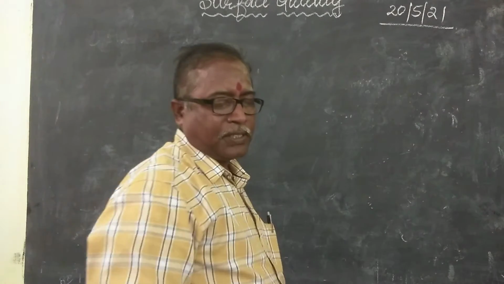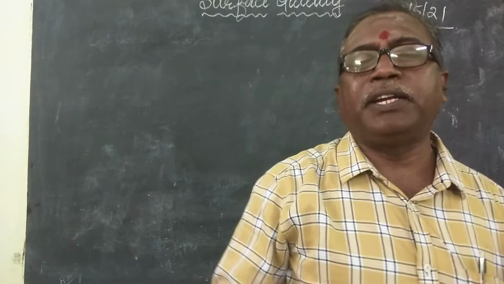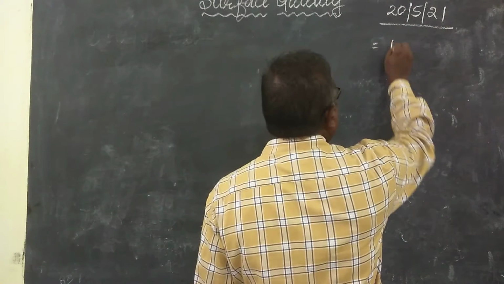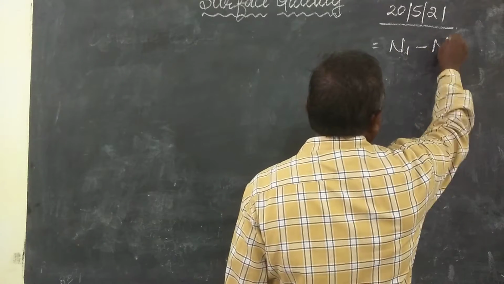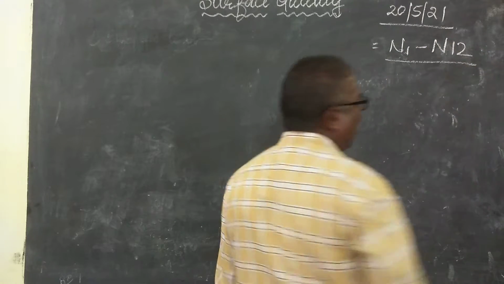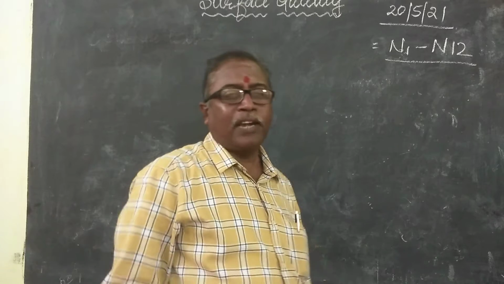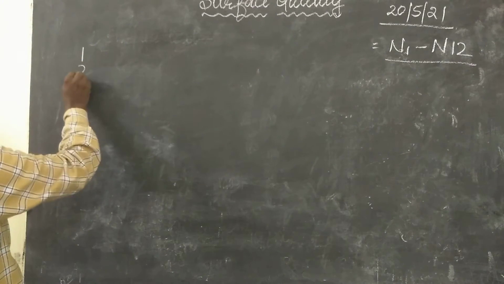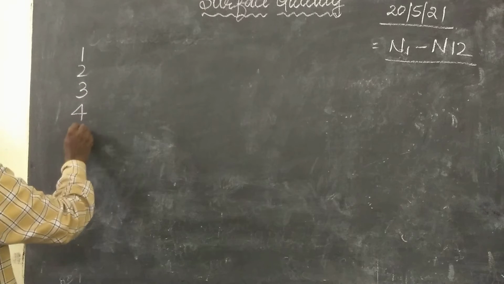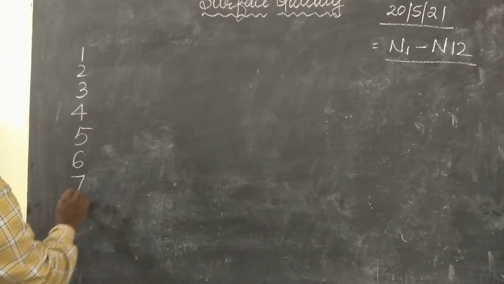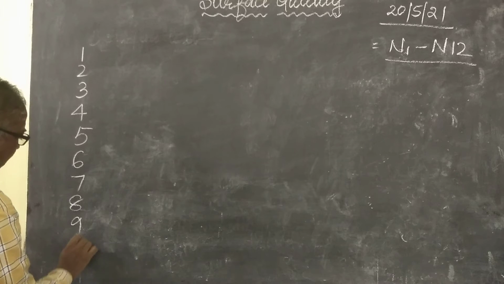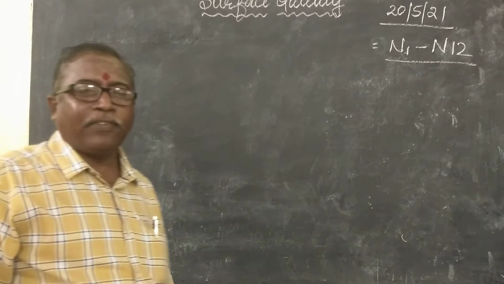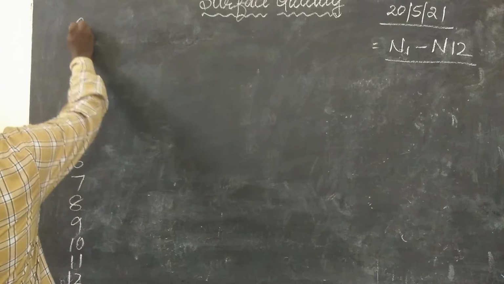This next one is how we are going to find the roughness value in microns. This roughness value is measured N1 to N12. This grades how we are going to check. For example, you see the numbers N1 to N12: 1, 2, 3, 4, 5, 6, 7, 8, 9, 10, 11 and 12. These are all given. These are the serial numbers.